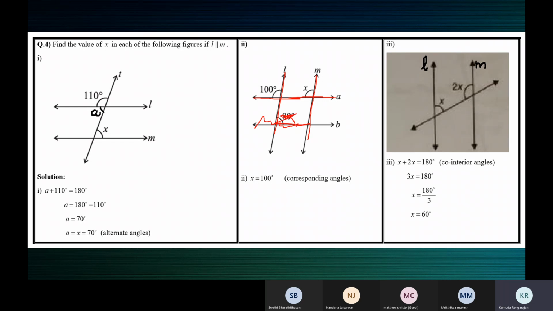This 80 degrees you don't need. Because 100 and X are straight away what kind of angles? Corresponding angles, ma'am. So they're equal. L is parallel to M, A is the transversal. X is equal to 100. Corresponding angles are equal.